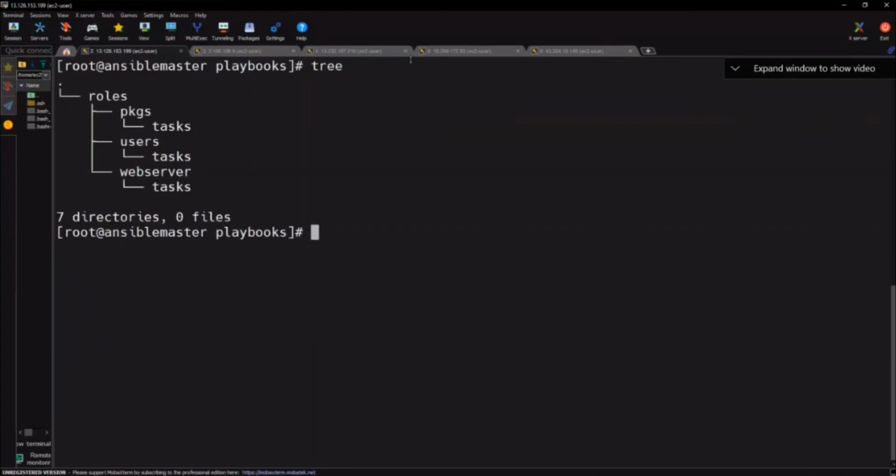That is the structure I created. Very, very important to understand. Is this clear? What I did, I created a structure. Packages, separate. Users, separate. Web server, separate. Inside this tasks directory, I need to create one playbook. Inside this users tasks directory, I need to create a playbook related to users. You know how to create users. We'll write all those things. And then here, web server. And here, first one is packages.